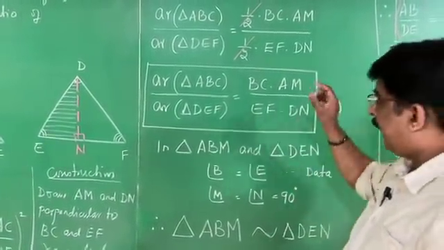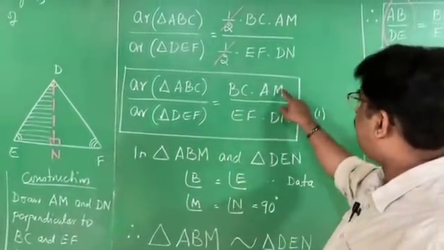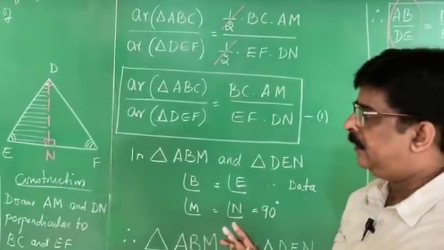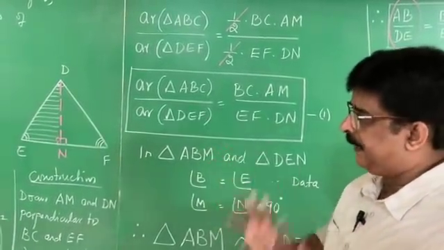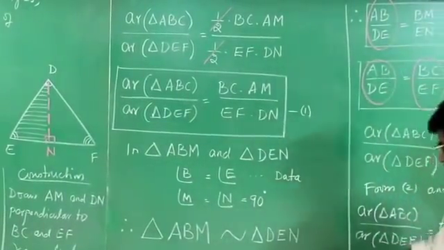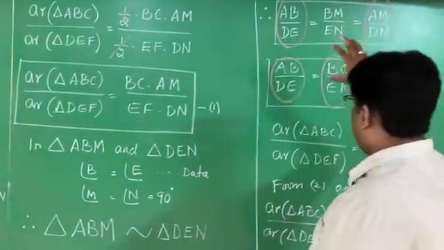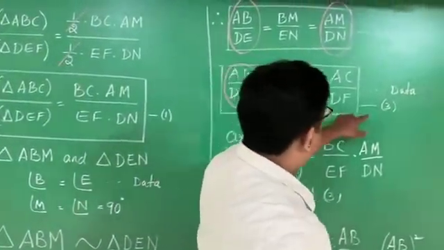Second part is I select triangles in the diagram in which the altitudes are the sides. I can select 2 pairs, 1 pair I select. Then I prove they are similar by AA similarity criterion, then I write their ratio. There is already a ratio in the data.